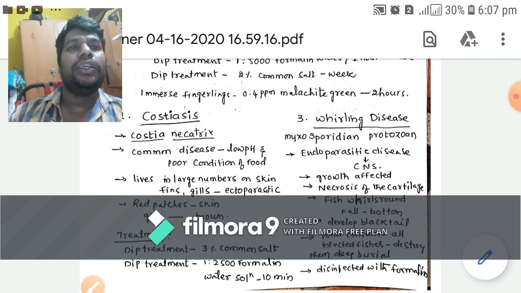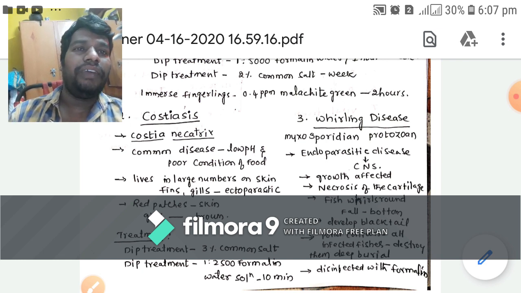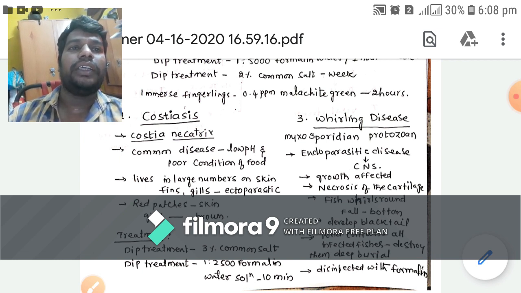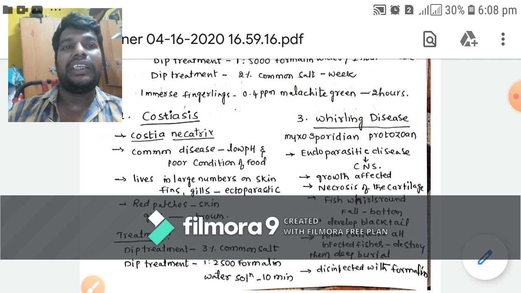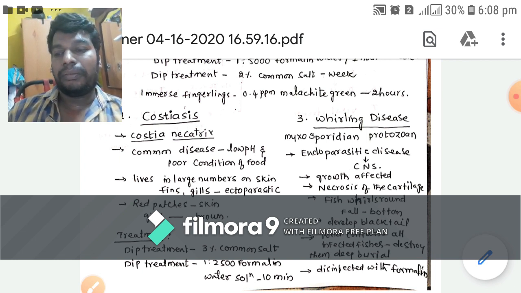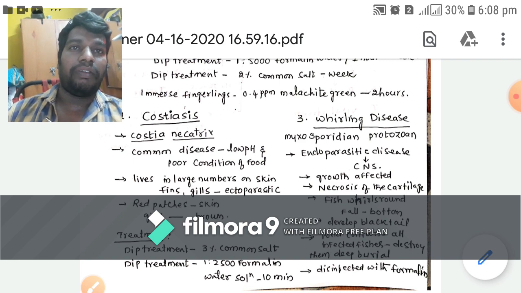Costiasis is caused by Costia necatrix, and it is a very common disease in all fish ponds where low pH appears and poor conditions of food are managed by the farmers. The parasite lives in large numbers on skin, fins and gills. Since it is present on the skin, fins and gills, it is an ectoparasitic disease. Red patches are present on the skin, the gills turn brown and are partially destroyed, and there is loss of appetite. The fish becomes weak and finally dies.